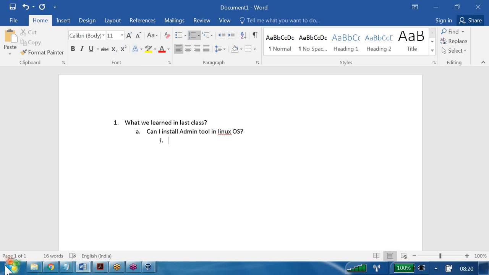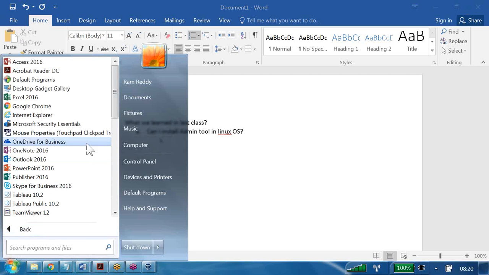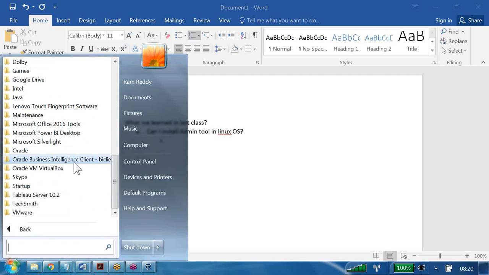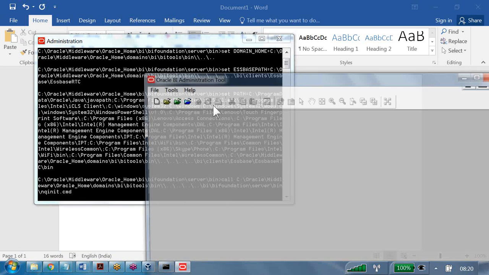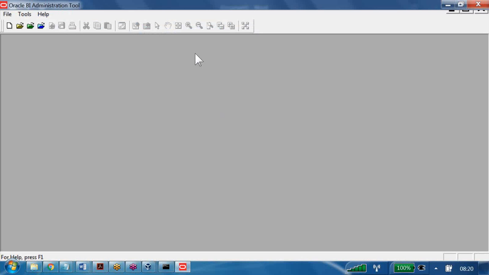If yes, then why did I install the client software here again? I have no work, that's what I did. It is an administration-based tool, a Windows-based tool, meaning it has to be in the Windows operating system.